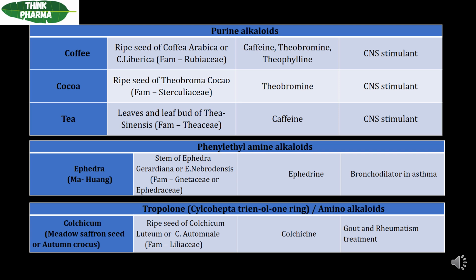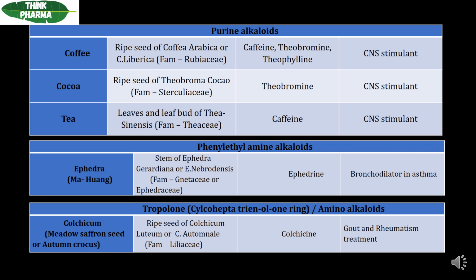Okay. So I told you two rings are present in these purine alkaloids. In those two rings, one ring is six-membered, that is the pyrimidine ring, fused with a five-membered imidazole ring. So this structure has a total of 5 carbon atoms and 4 nitrogen atoms in it. The purine ring system is a fundamental building block of nucleic acids, including DNA and RNA, and other biomolecules. Next, examples of purine alkaloids are coffee, coca and tea.